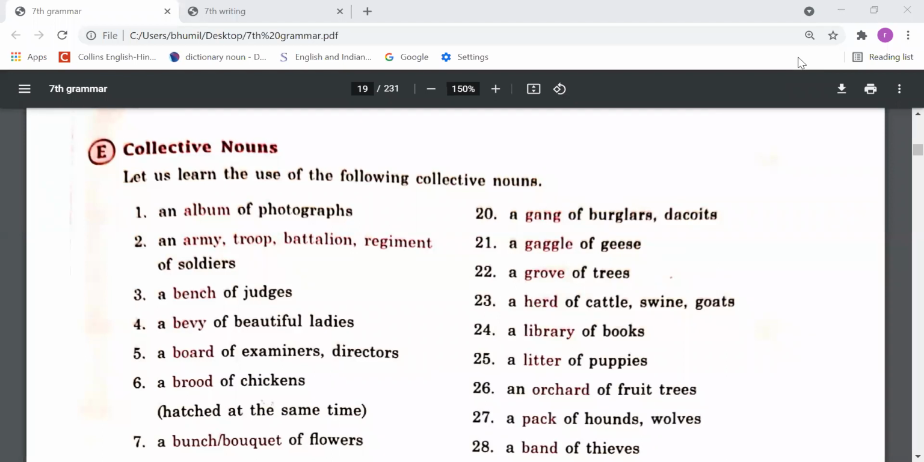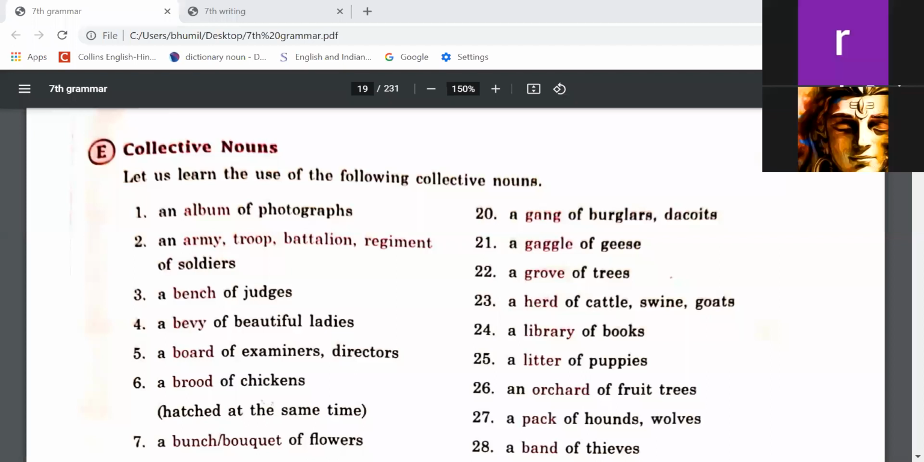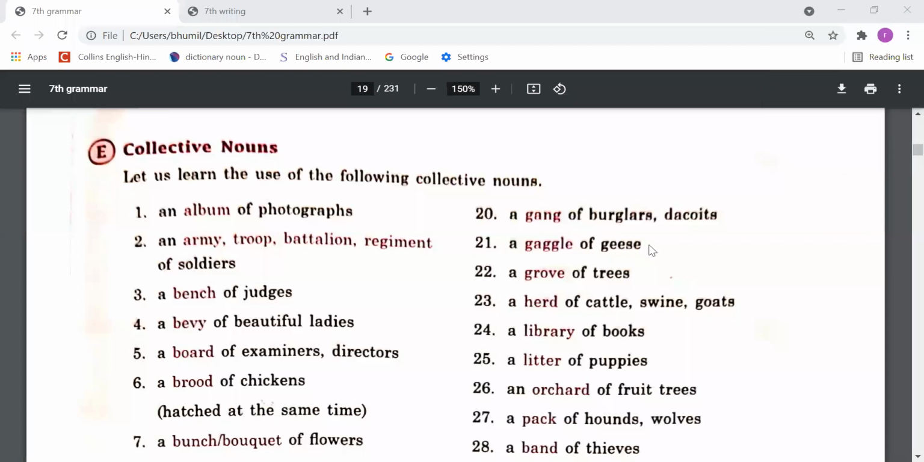Next, abstract nouns. We studied that things which can't be seen or can't be touched are called abstract nouns, meaning things which have no physical existence in the world. So now we have to study some more examples of collective nouns.